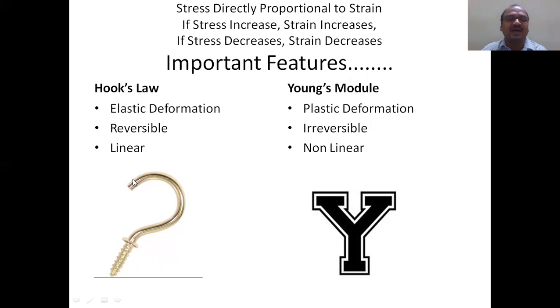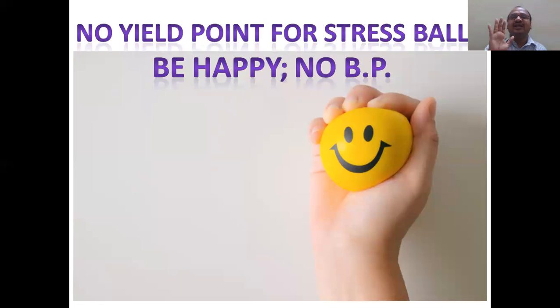Hooke's law to remember: here I have shown a hook. Here I have shown a symbol of Young's modulus. Very important, this one. No yield point for a stress ball. However much you stress the ball, that's why it is called a stress ball. The name itself indicates. Even though you are stretching, it takes in your entire BP, your pressure, it tolerates. The material is like that. So be happy, no BP. Go on pressing the ball. That's it.